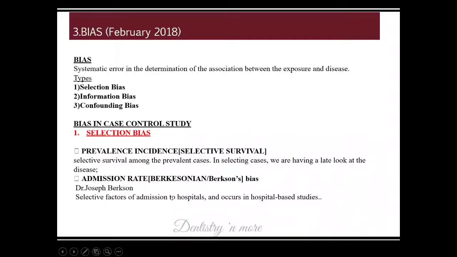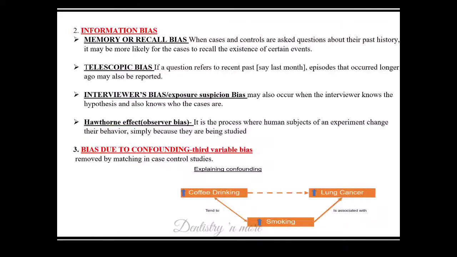So that is admission rate bias, because we have different proportions of cases of the same disease at the hospital and in the general population. That is Berkson bias. Information bias is the bias which happens while collecting information. So memory or recall bias.